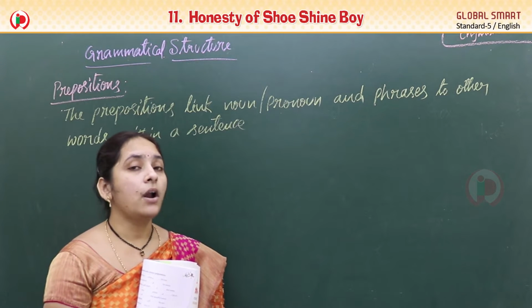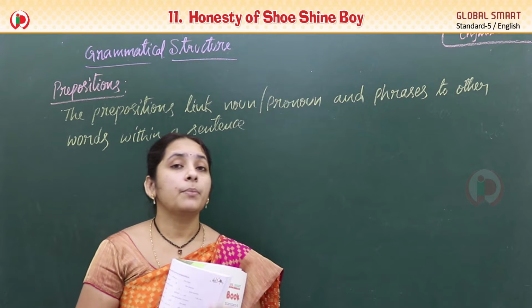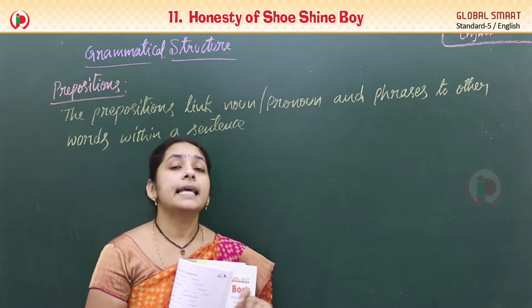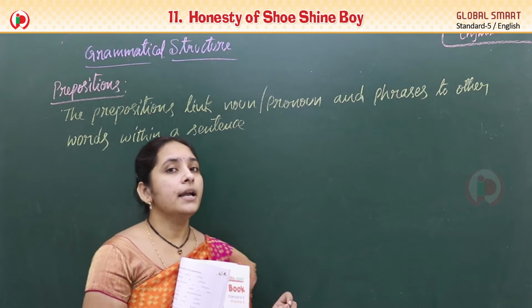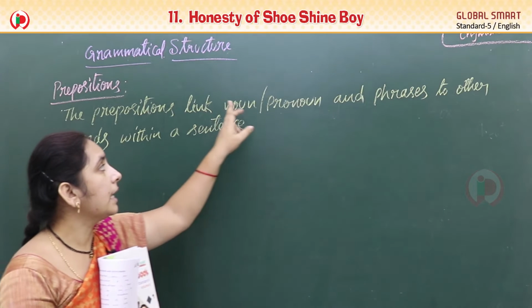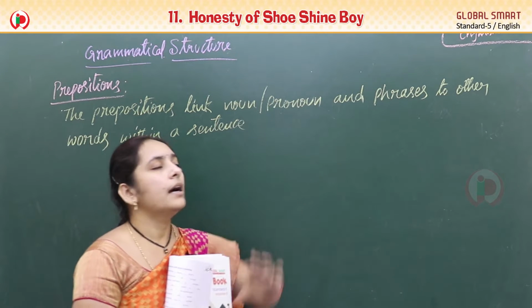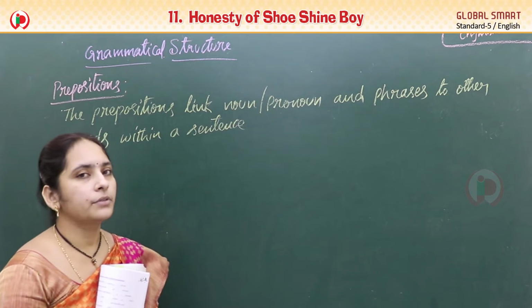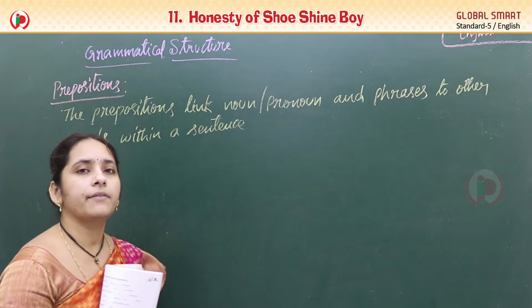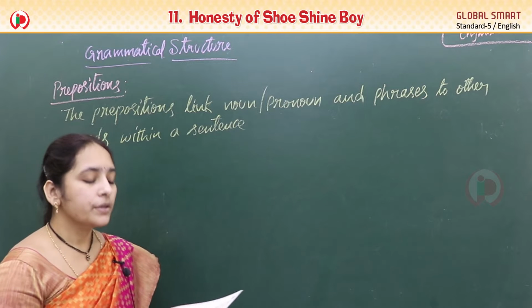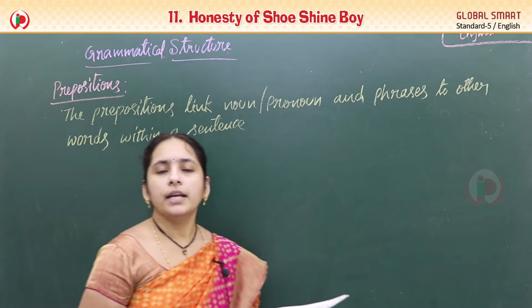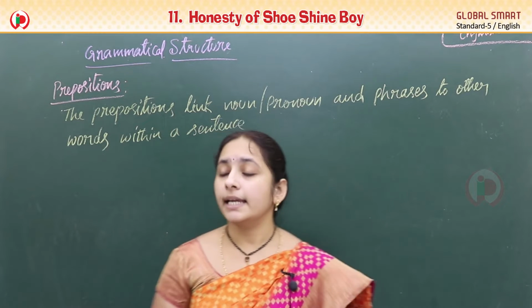That's why prepositions are also called relating words, because they give the relation between a noun or pronoun and a phrase of other words in the given sentence. But here is one more point.